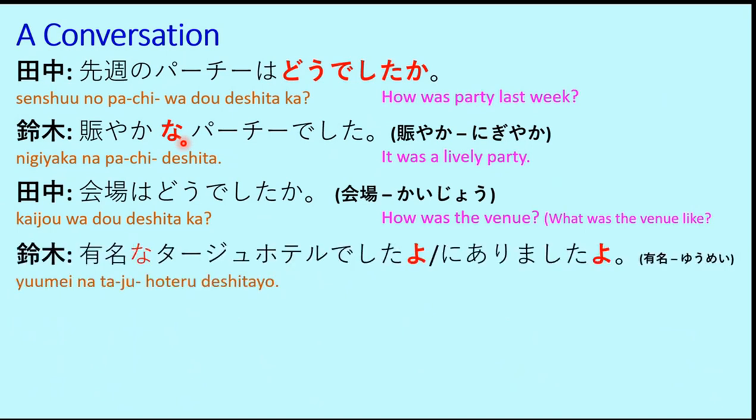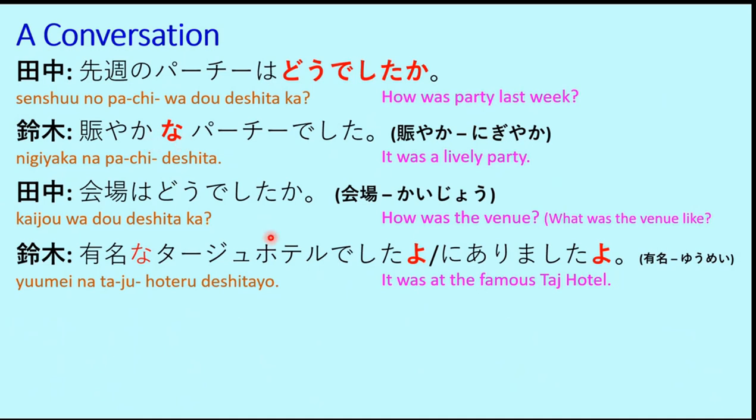To this Suzuki-san replies, Yumei na Taj hoteru deshita yo. Yumei is again a na adjective which means famous or popular. So it was at the famous Taj hotel. Again, we are using the yo particle to emphasize the answer or to give some kind of excitement.